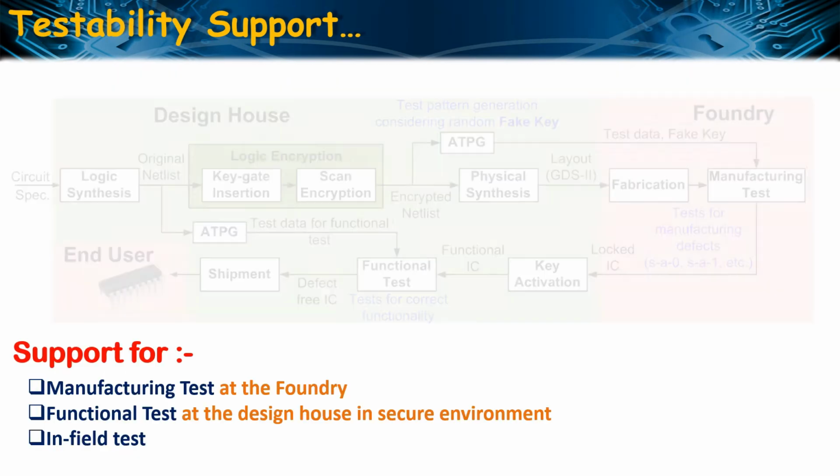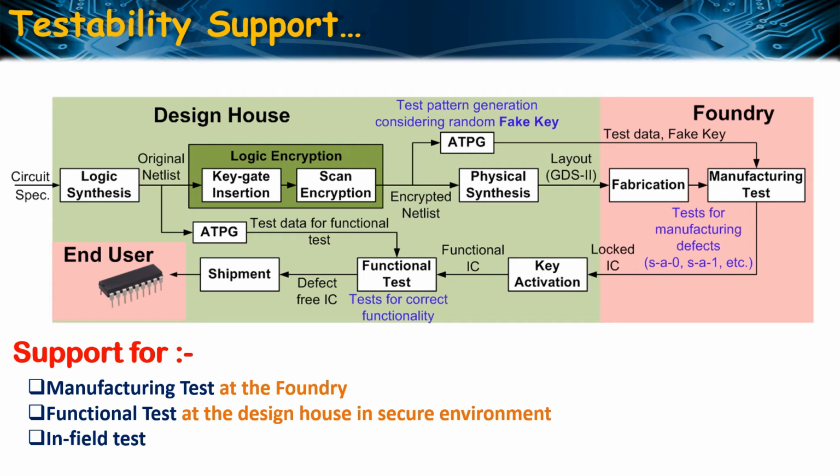So despite obfuscating the scan operation, this method offers full support for manufacturing, functional and infill testing. To conduct manufacturing test, the potentially untrustworthy third-party foundry requires scan access. Since manufacturing test does not require the chip to be functional, it generates the test pattern for manufacturing test considering a dummy key as the obfuscation key. The same key is shared with the foundry, which they can use to get access to the scan chain and conduct test for structural faults.